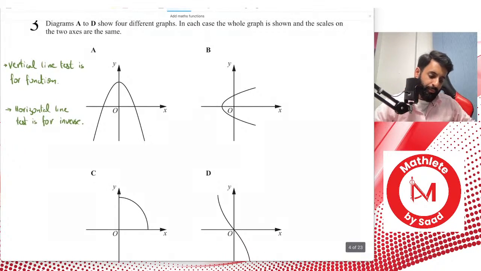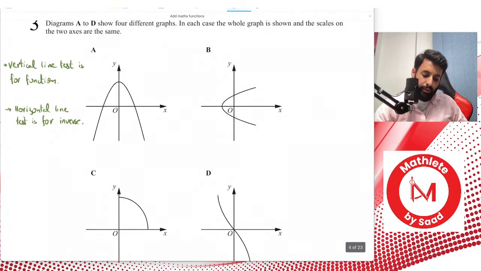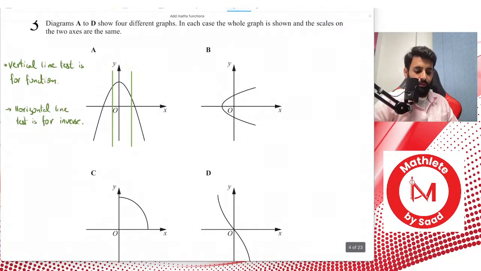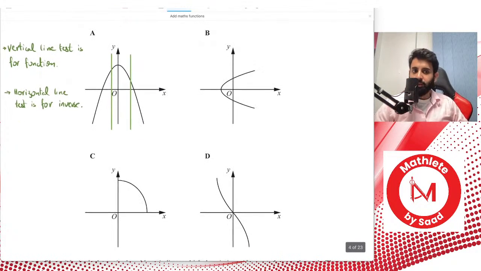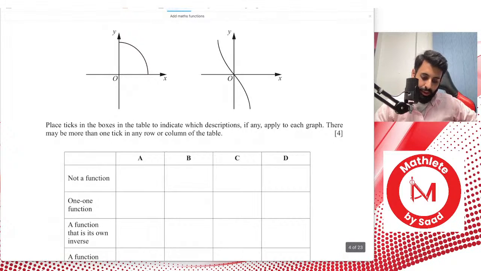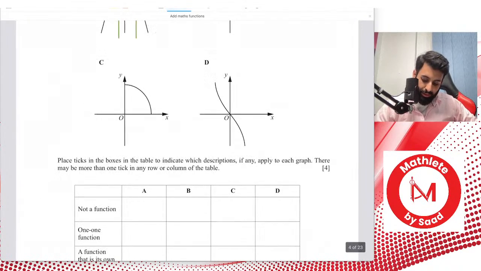So let's do that one by one over here. We know very well that a quadratic function is a function, but it's not a one-to-one function. So part A is a function, but it's not a one-to-one function.